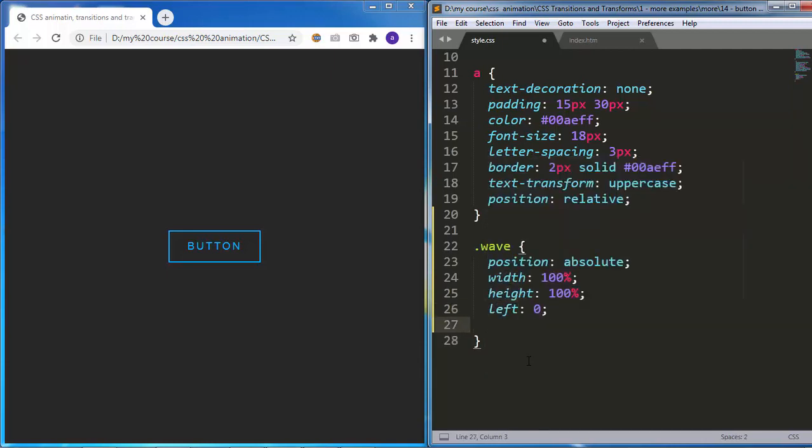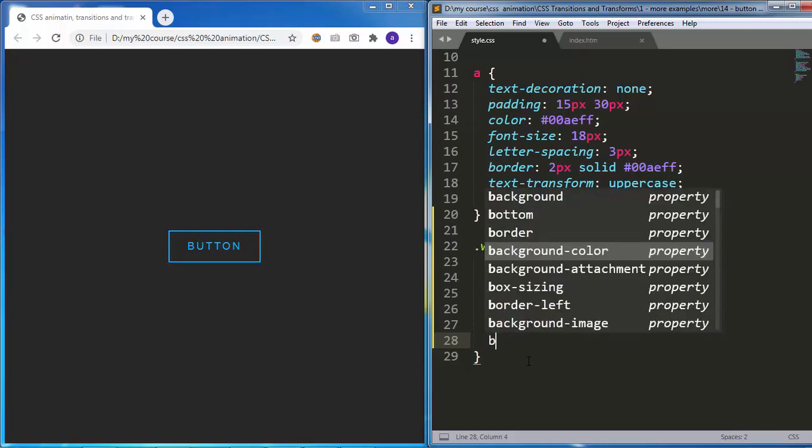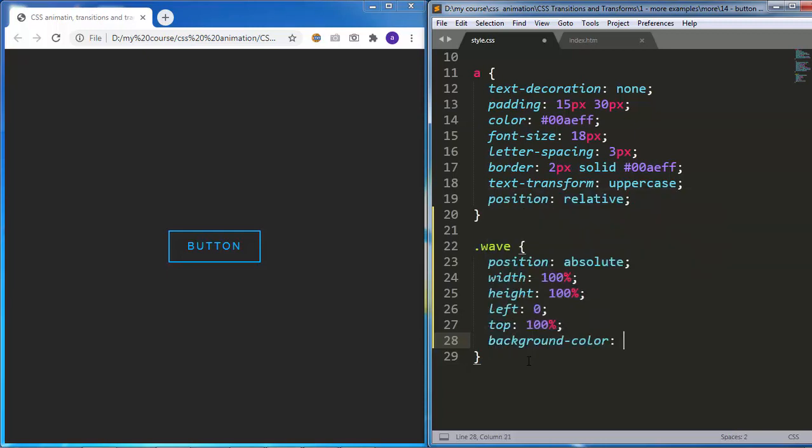Then I will add left 0, top 100%, then background color red for now. And now you can see we have a red background that has the same width and height as our button and sits below it because we set its top property to 100%. All right, let's continue working.